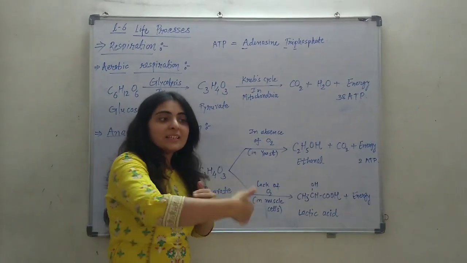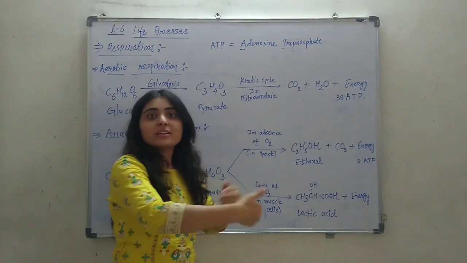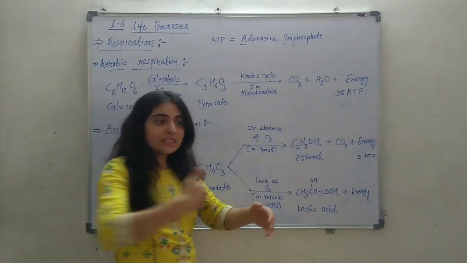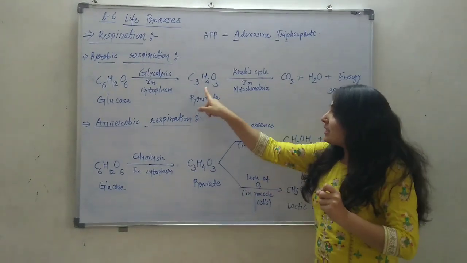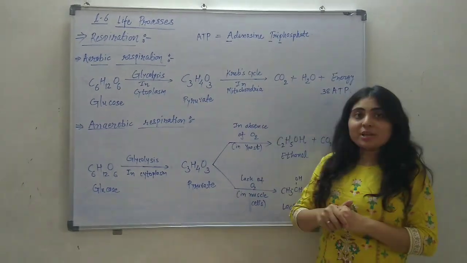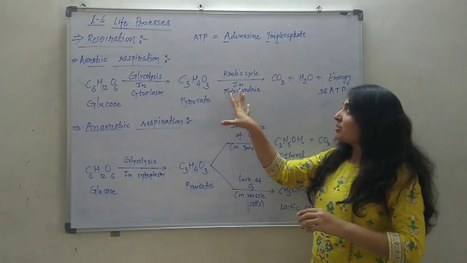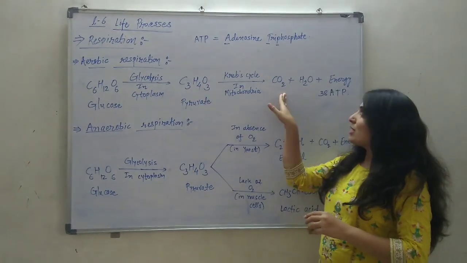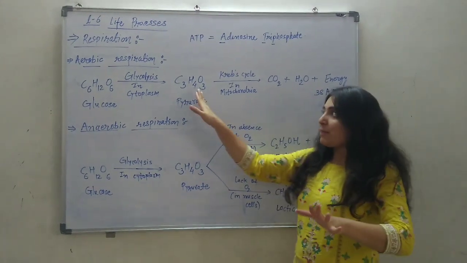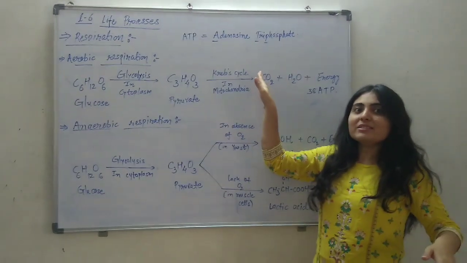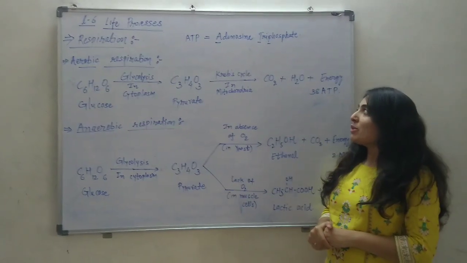Many chemical reactions occur one by one to convert pyruvate to carbon dioxide. This series of chemical reactions is the Krebs cycle. So we can say that pyruvate undergoes the Krebs cycle and carbon dioxide will be released.